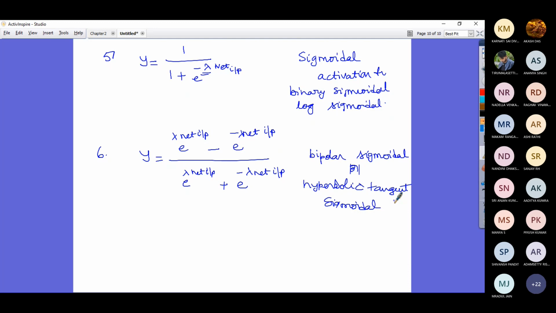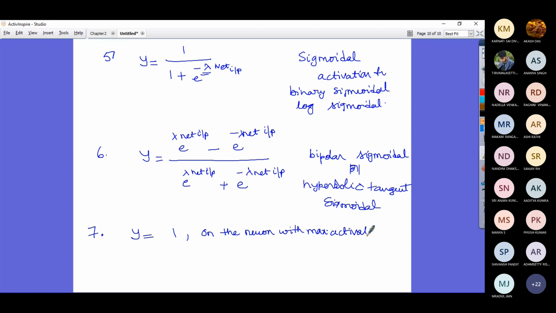Then you have another interesting activation function where y is equal to 1 on the neuron with maximum activation.